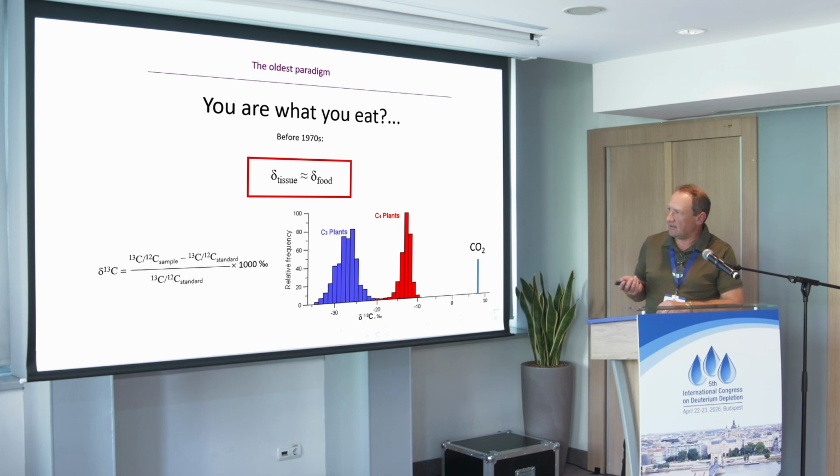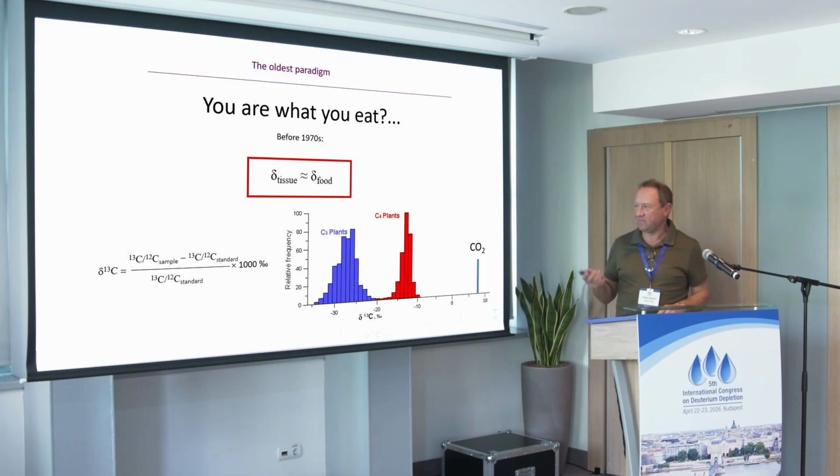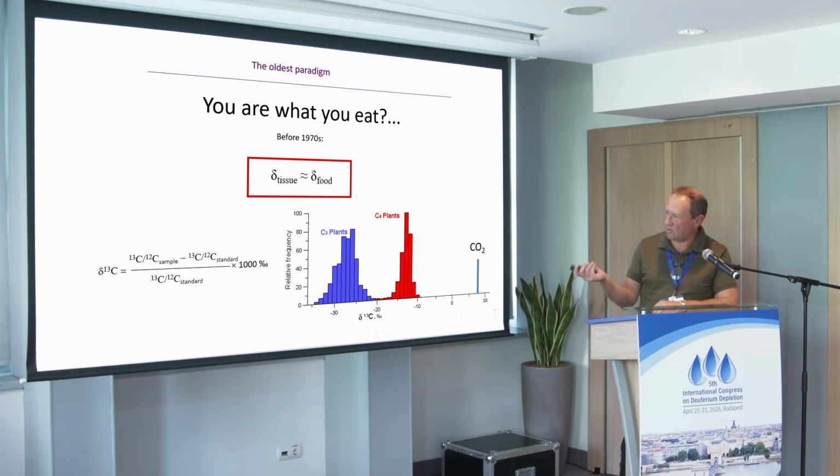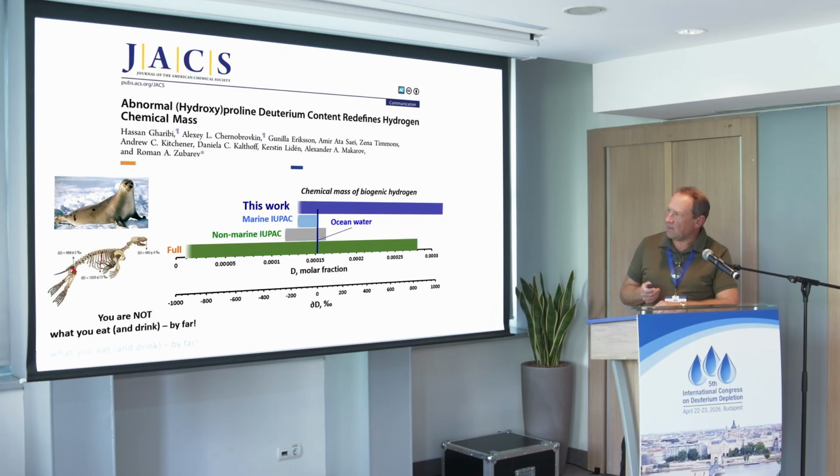But look at plants. Plants eat CO2. This is the isotopic composition of CO2, of carbon, and you see the plants have very different isotopic composition depending upon the type of photosynthesis, but within this type there's also spread. So you are not what you eat, and we also found that deuterium in proline and hydroxyproline of seal collagen is twice as much as in seawater, and there is no way you can explain it by food. So you are not what you eat.